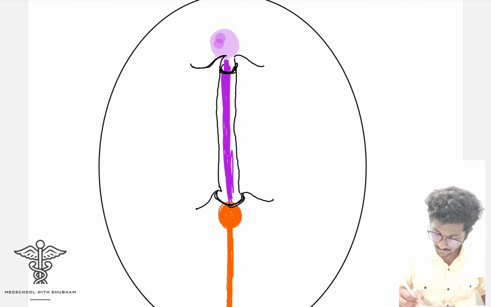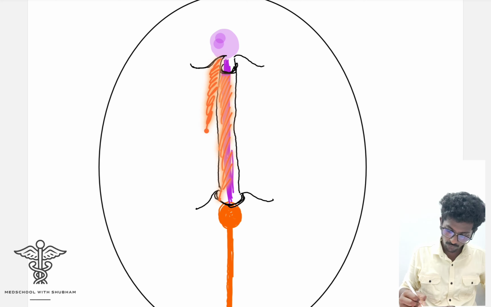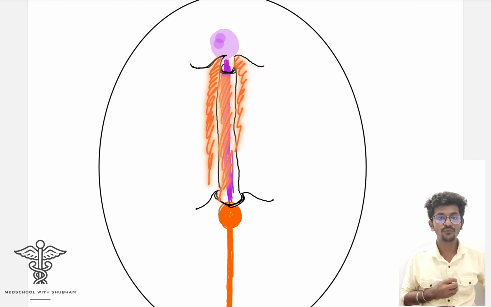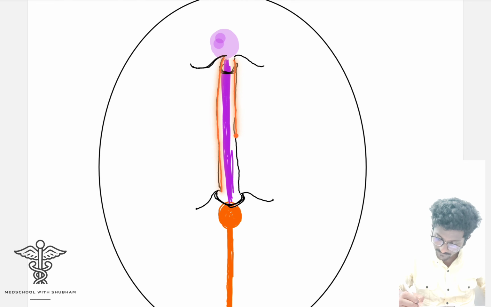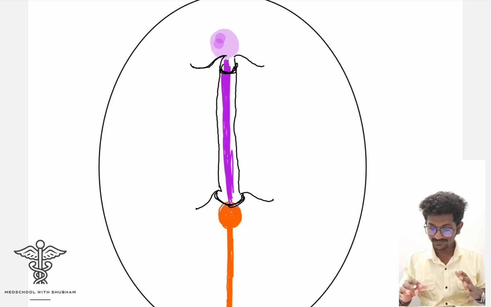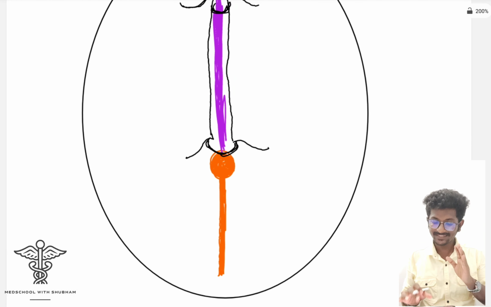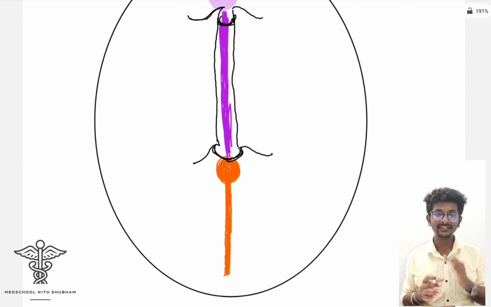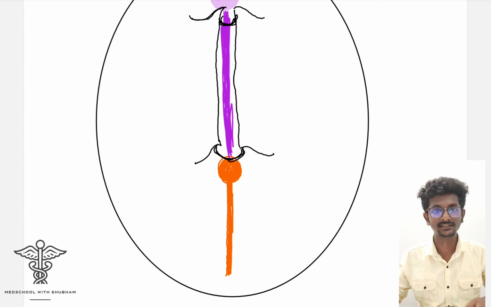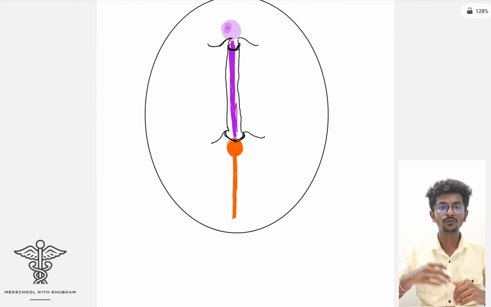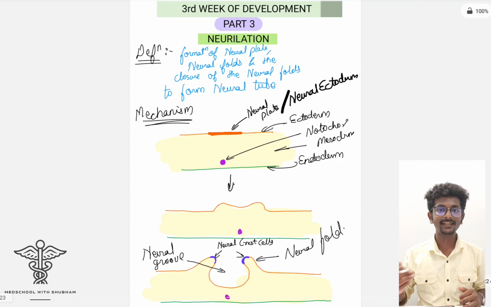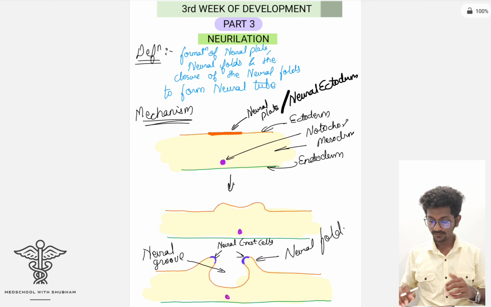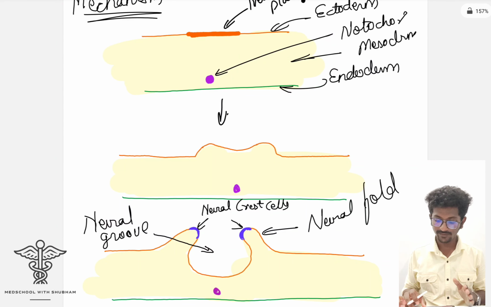Similar to what I have drawn here, this is the neural groove, and this is the neural fold. On the edges of the neural fold, you have the neural crest cells. I hope this is very clear to you. All I can show you is this diagram only. So try to understand this. All these are three-dimensional things, but I can't show you more properly than this. If you have any doubts, you can directly contact me and I will explain once again. But I hope you have understood now.